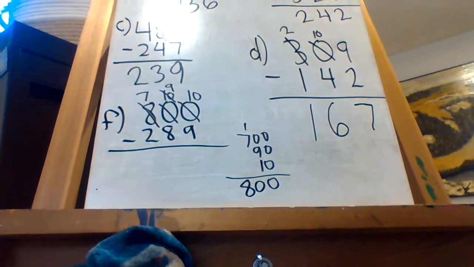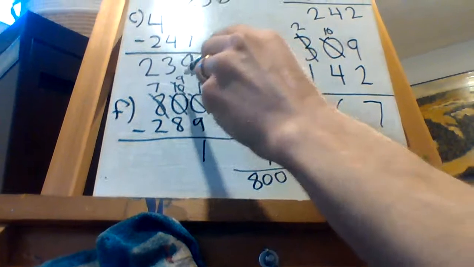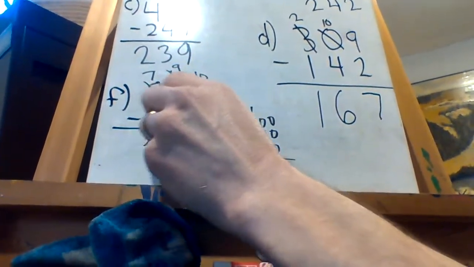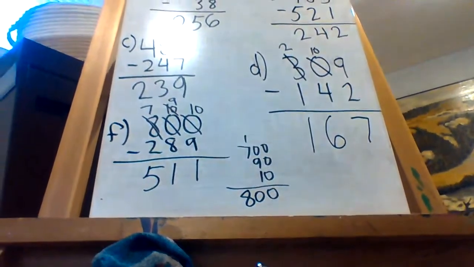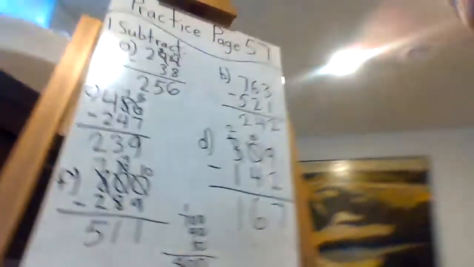Okay, but now we can do all the subtraction. 10 take away 9 is 1. 9 take away 8 is 1. 7 take away 2 is 5. Remember, we said it'd be 5 or 600. 511. Now, the lovely and wonderful thing about video is if you didn't really understand that the first time,